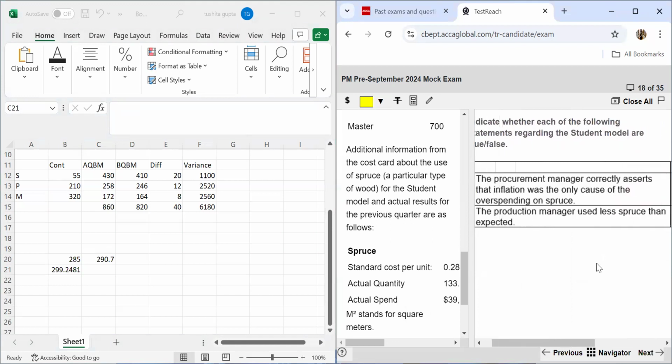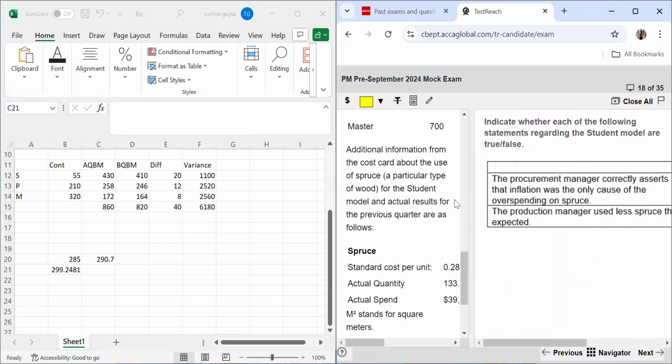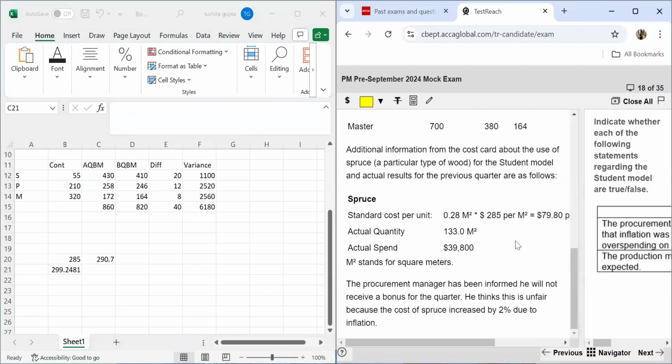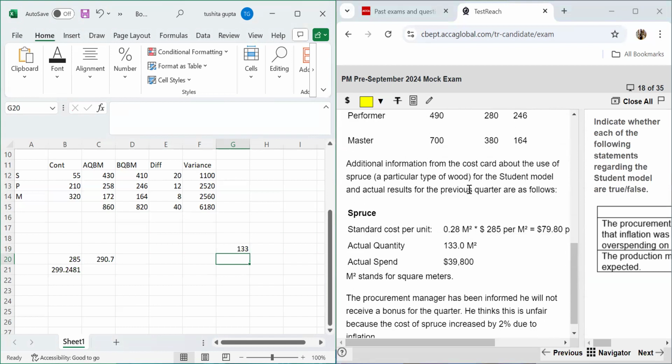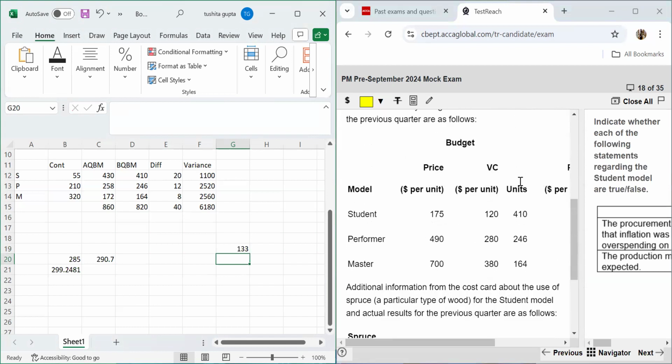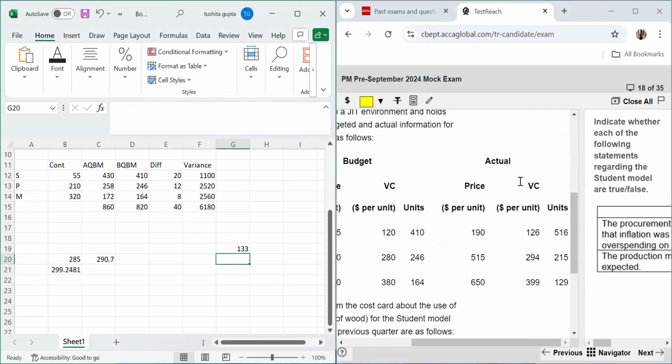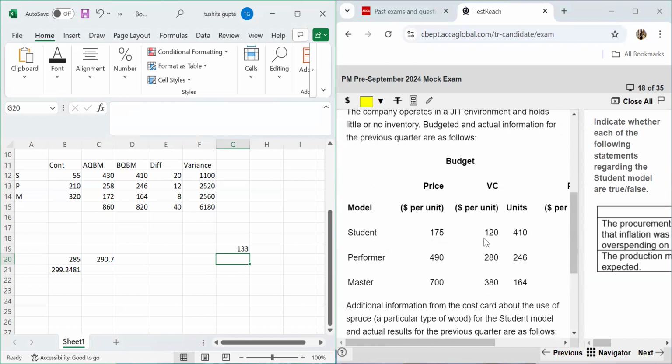Second statement is that the production manager used less spruce than expected. So let's read how much is required. 0.8 meter square is required per unit. And the actual usage is 133. Let's see how much we should have used. The spruce is used for the student model. How much have we actually produced for the student model?